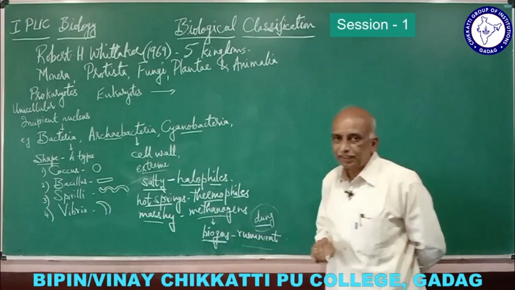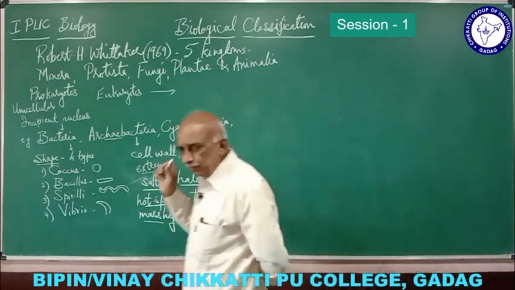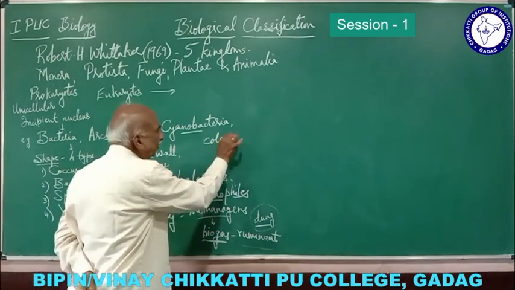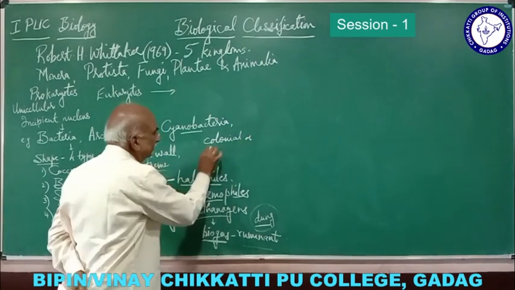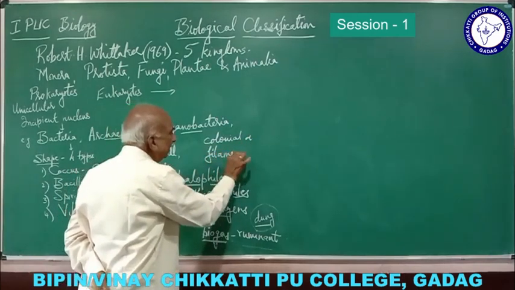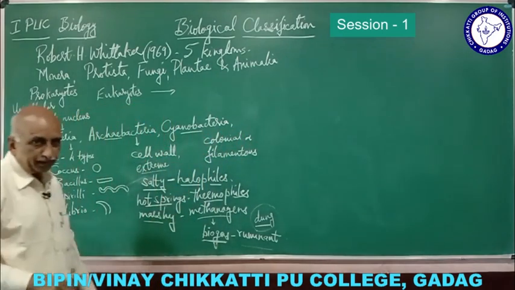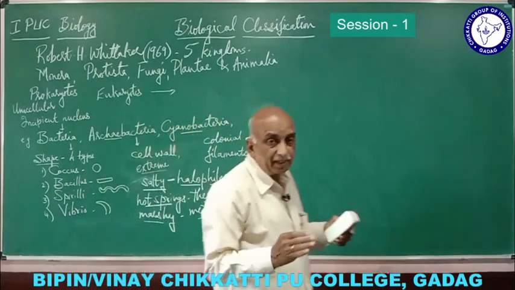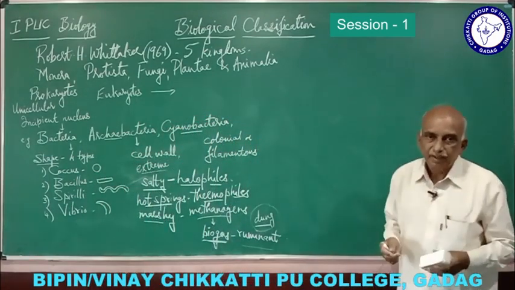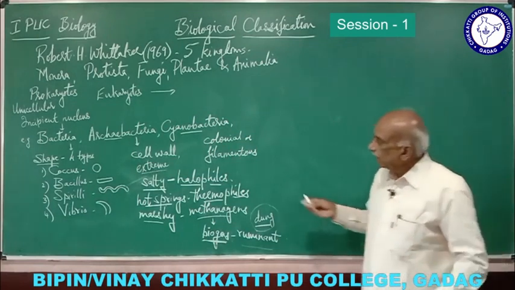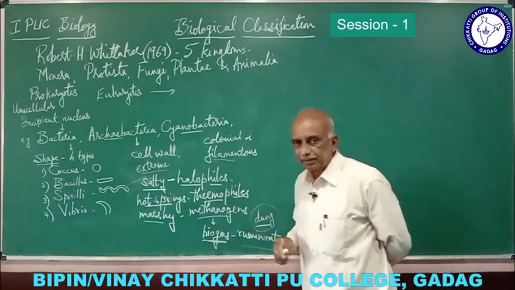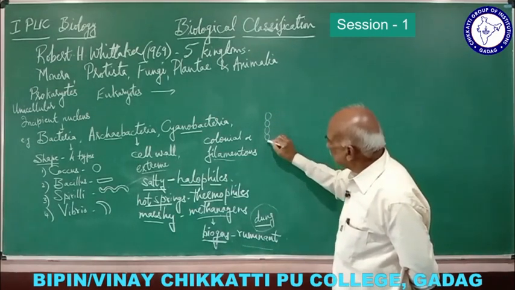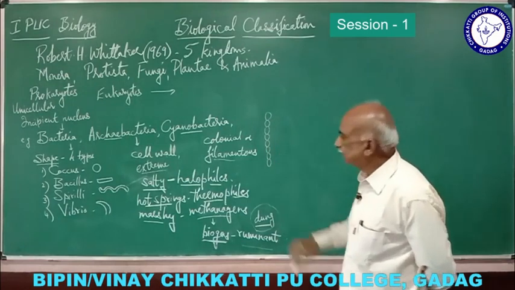If you come to the cyanobacteria, these are also unicellular, no doubt, but they are found in colonies, or sometimes they are found in the form of filaments. They are filamentous, in other words. Many cells form a colony, and they occur in groups, and sometimes the cells are arranged in a filament. Suppose these cells are arranged like this, it is called a filament.